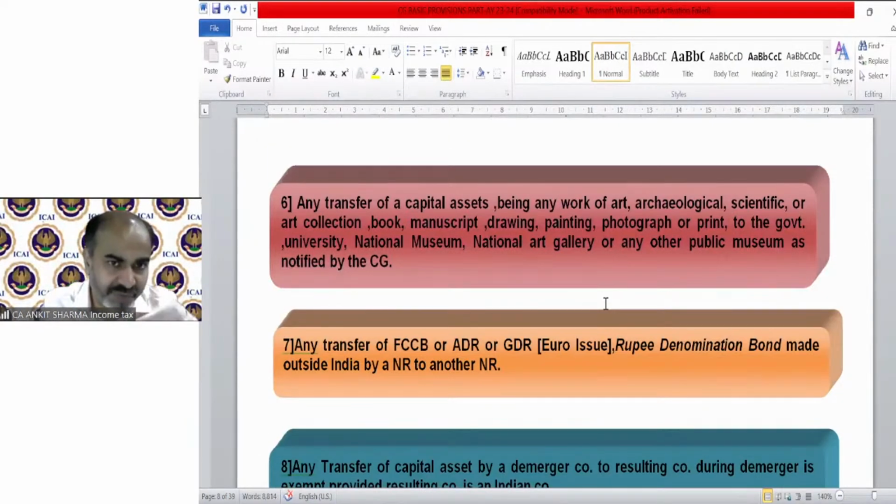Point number 6, any transfer of a... let me take the queries first, then we will move on to point number 6. Okay.